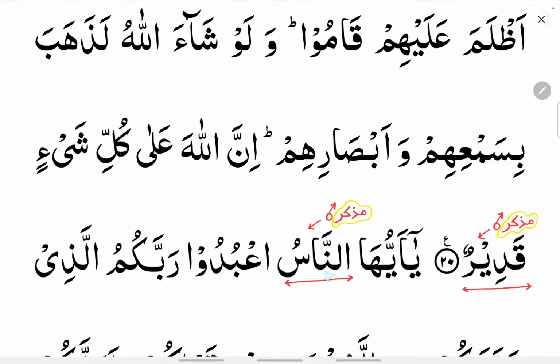Now, annasu, you can see it is also a muzakkar. It does not have a ta marbuta, it does not come under muannas samai, it does not come under muannas qiyasi, or muannas haqiqi. So it is a masculine noun, a muzakkar.